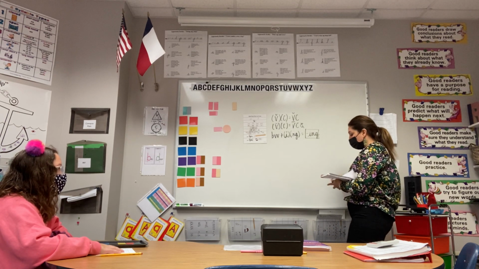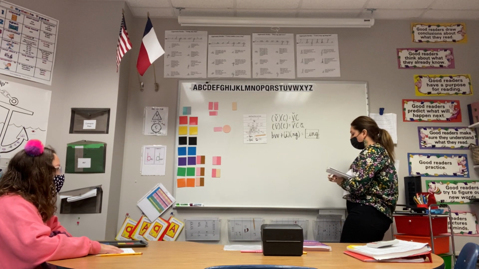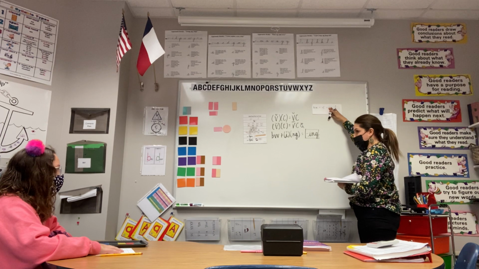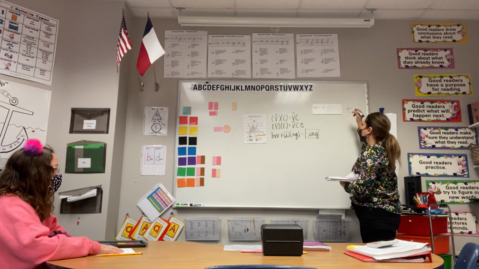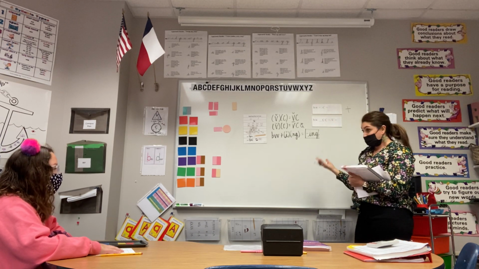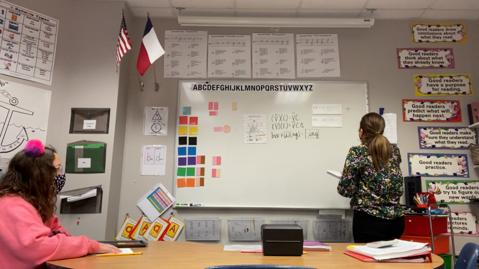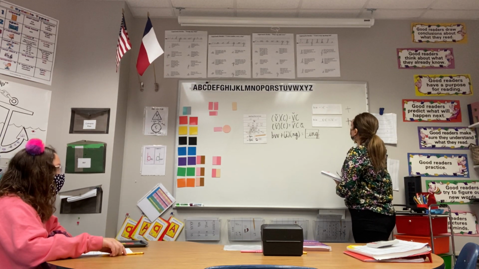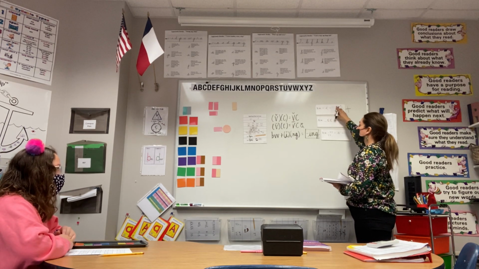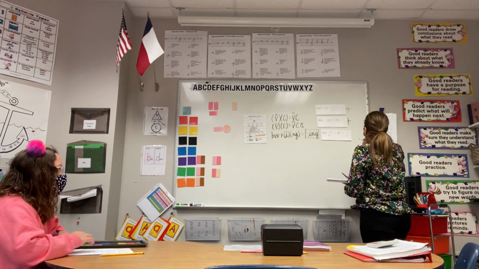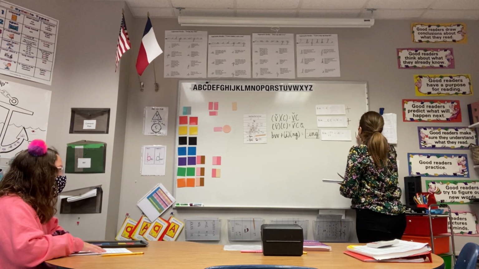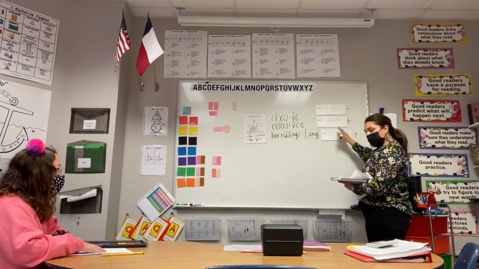Now, since we're spelling derivatives, let's review our derivative rules. If we have a base word and we attach a consonant suffix, we just add. If we attach a vowel suffix, we check the last three letters of the base word. If it ends in two final consonants, we just add. Good. And if it has two adjacent vowels, we just add. So those are our just add rules.